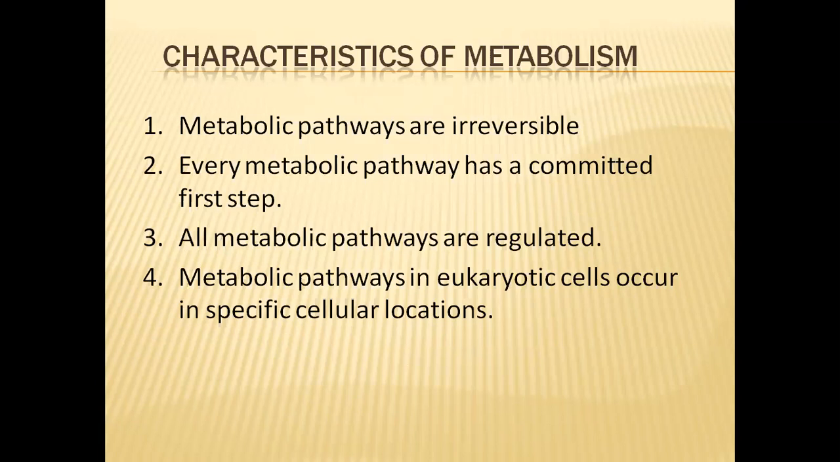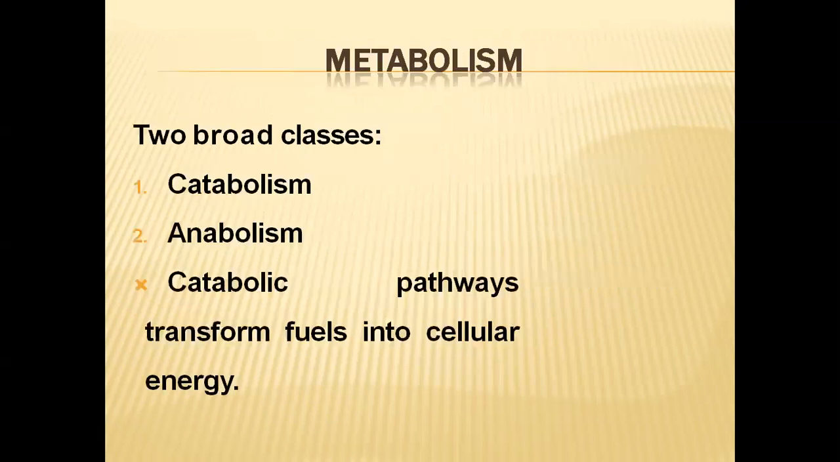These metabolic pathways in eukaryotic cells occur in specific cellular locations. That means in the cell there are different types of cell organelles and different locations, and different types of pathways are there. Each pathway cannot occur in all the locations in the cell, so they are confined to a specific location. This is also one characteristic feature of metabolism.